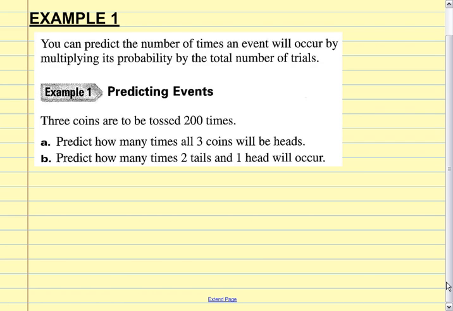probability by the total number of trials. Now here's what that means. Just before I write anything up here, what's the probability if I flip a coin, right? If I flip a coin, what's the probability that I'm going to get heads? Now let's go with tails. Sam, what's the probability that I'm going to get tails? 1/2. 1 out of 2.